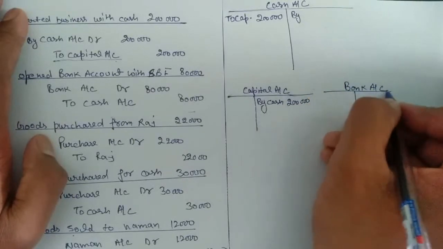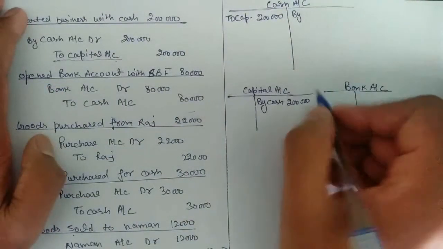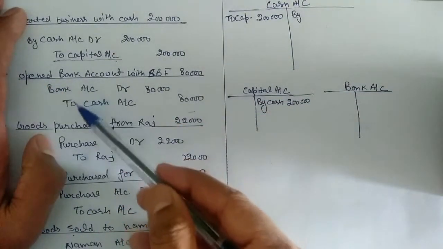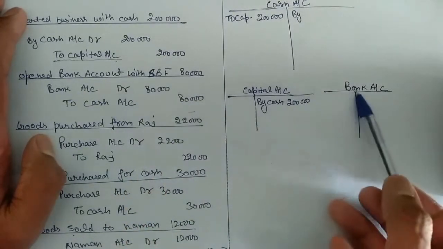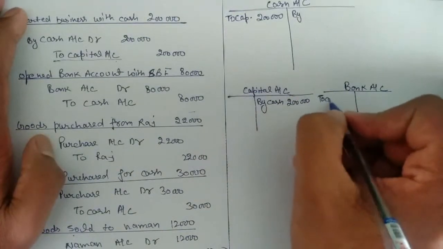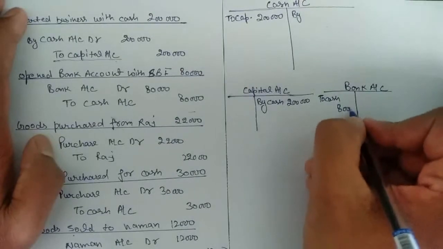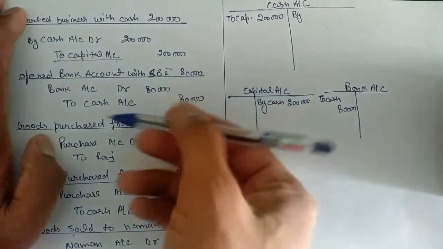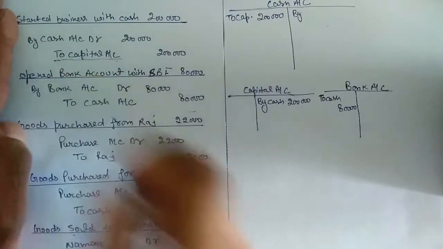Bank account. So in the bank account also we have an entry for cash on the debit side. So bank account debit to cash, and the amount is 80,000. But in the case of cash account, the bank will be on the credit side.